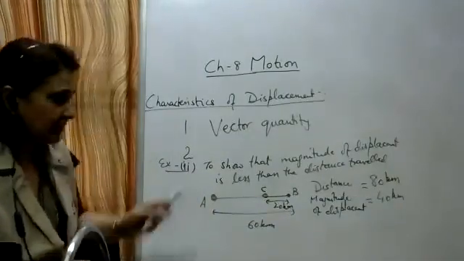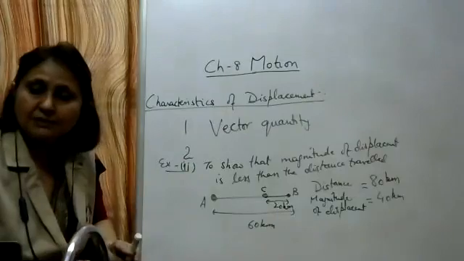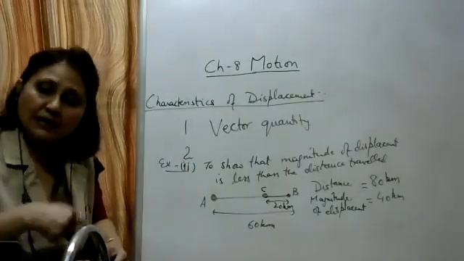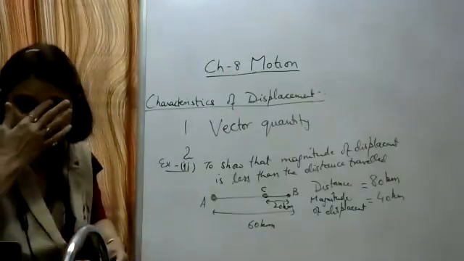So the second characteristic which we have studied about displacement is that the magnitude of displacement can be equal to or less than the distance traveled.